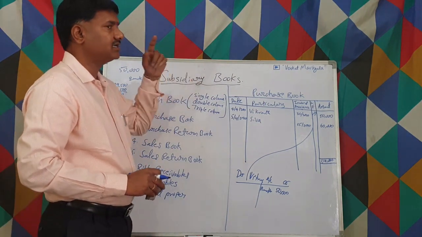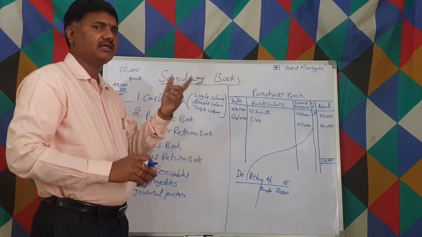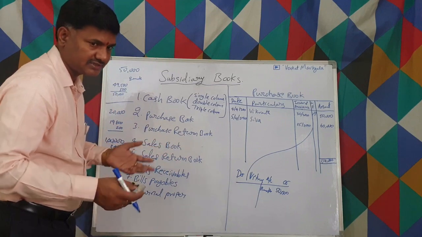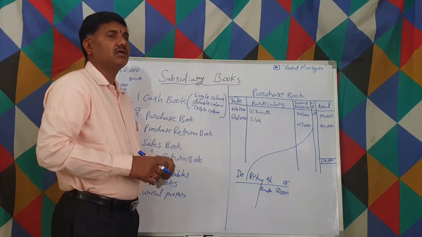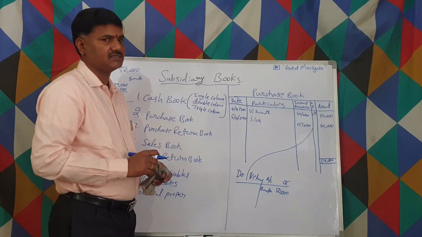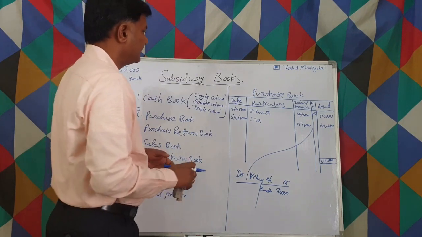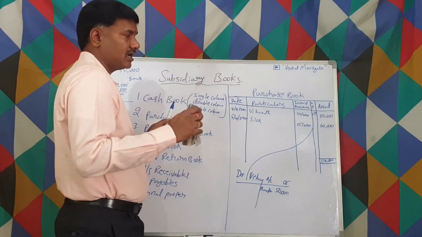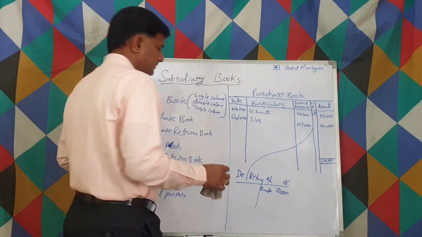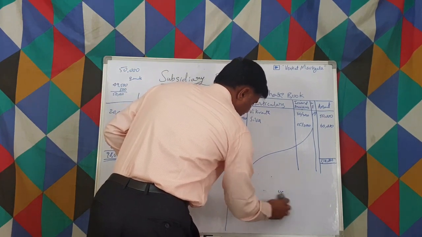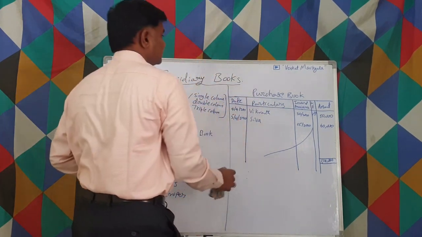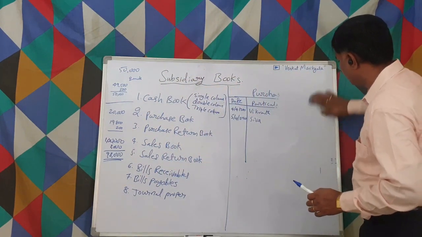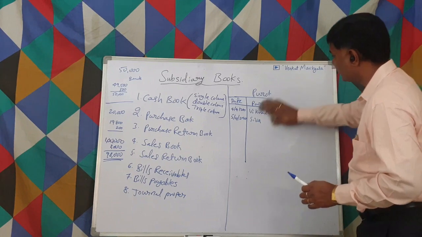The purchase account is only single. It can be posted daily, based on our business and information requirements. Generally in a big business, we write and post daily. There is no hard and fast rule that we must post only day wise, week wise, or month wise. So this is the purchase book. I think you are getting it clearly.